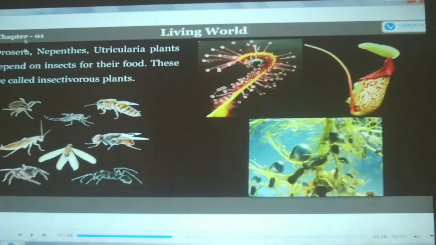Here is the picture of the insects, and these insects are consumed by these plants. See, Drosera, Nephthys and Utricellaria, these are the plants. These all consume insects, and these plants are also called insectivorous plants. And before, we have studied about the autotrophs of the plants. Now next,